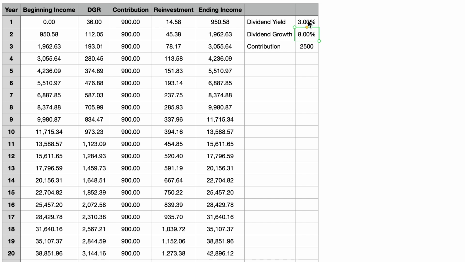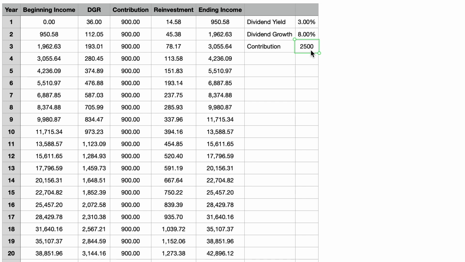And the last factor is the contribution amount. And for my example, I will go pretty aggressively and say we will contribute $2,500 each month to this portfolio. 20 years may seem like a long period of time, but you still need to invest aggressively to build a sizable portfolio in this window of time.